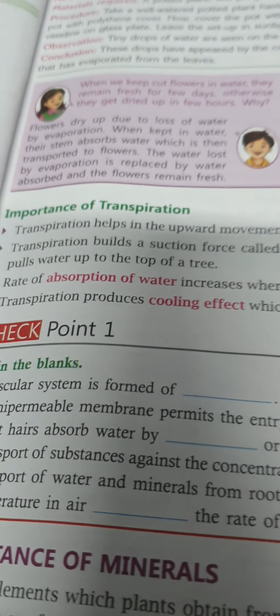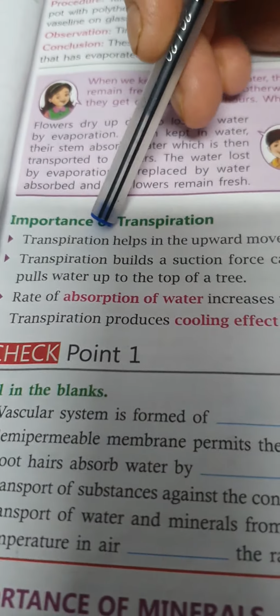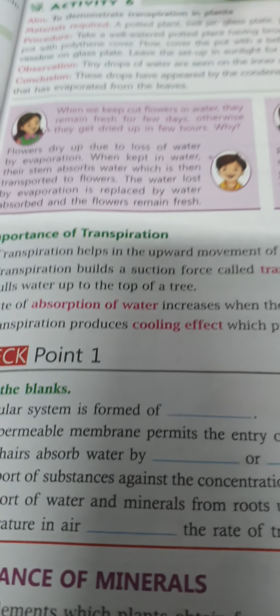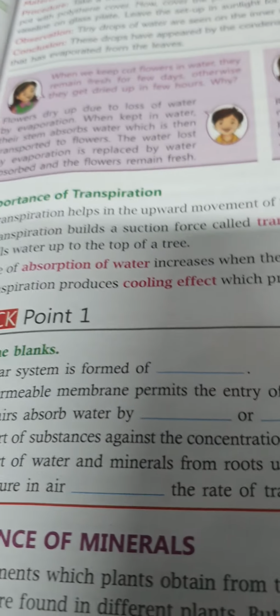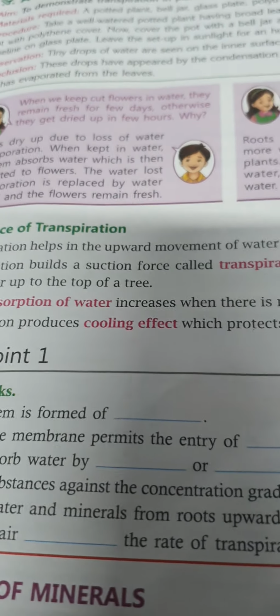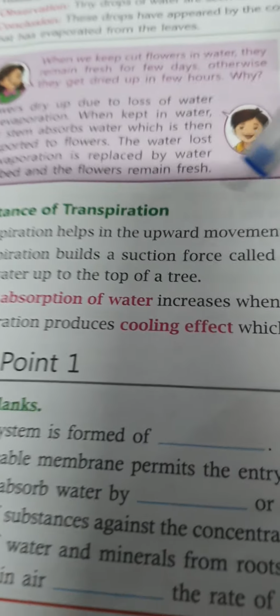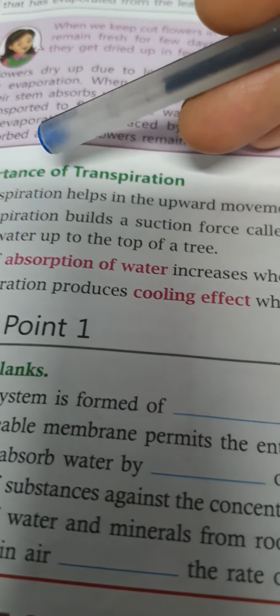water molecules. The importance of transpiration is that it helps in the upward movement of water and minerals from the roots to the leaves. This is the significance, or the necessity, because transpiration helps through the transpiration pull, or you can say through the suction force, it moves the water in an upward direction from roots to the leaves.